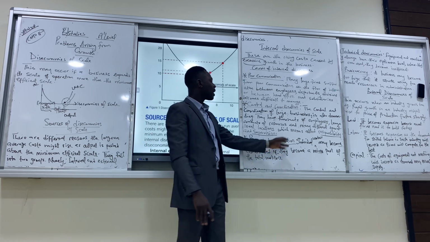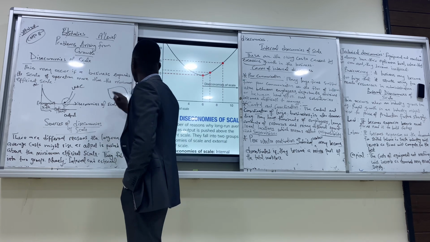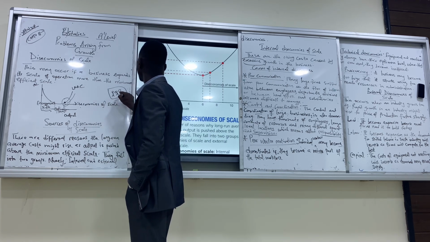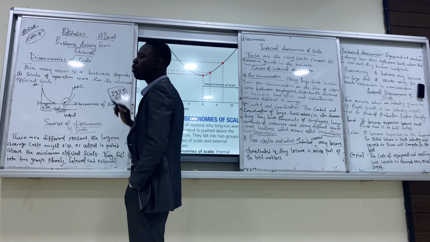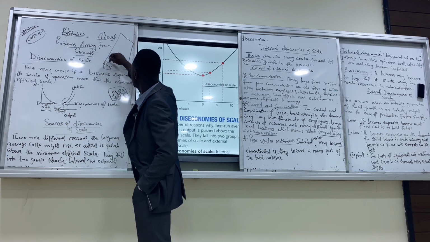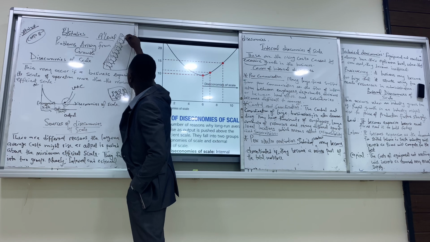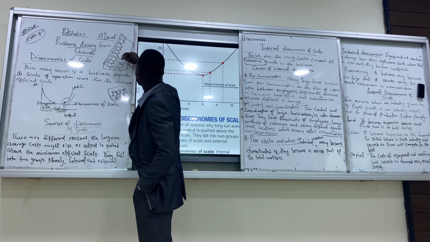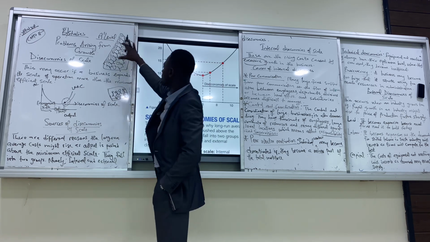The third point, poor worker motivation. This is your company. You have 1, 2, 3, 4, 5, 6, 7. You have 7 workers. Now you become too big that you have countless workers.